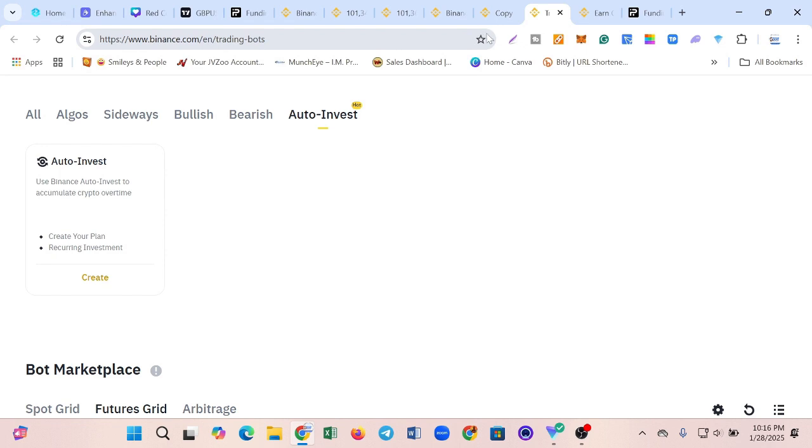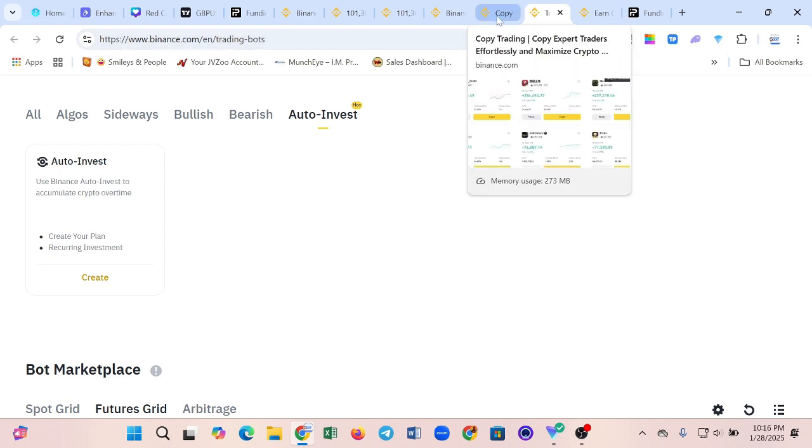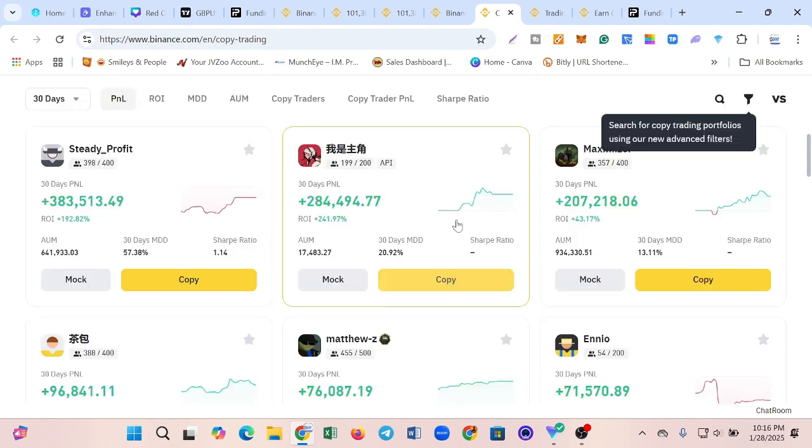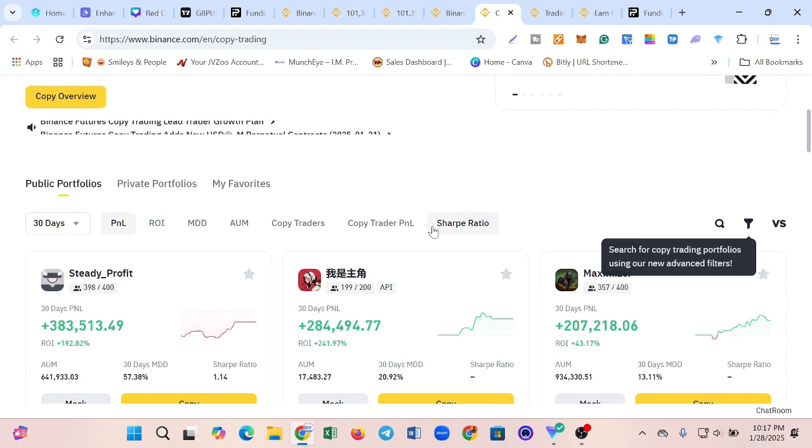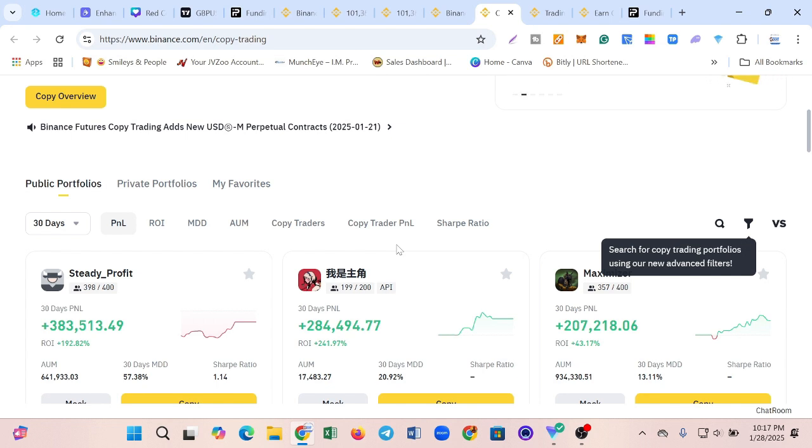Now, the third way you can make money on Binance is through copy trading. Guys, this copy trading is one lucrative way that a whole lot of people are using to make money on Binance, and I'm going to show you how to do that just briefly here. I also have a video on how you can do that in detail. I'm going to link it in the description of the video. But just like every other business, in as much as you'll be able to make a whole lot of money, it also comes with its own risk.